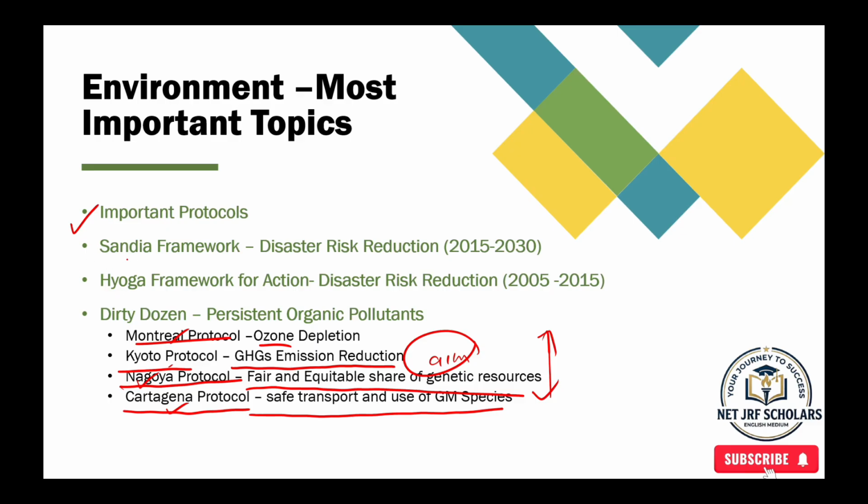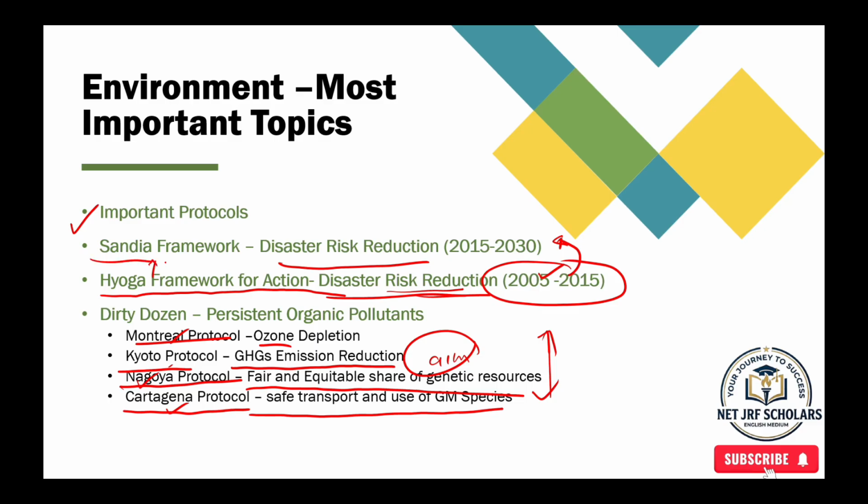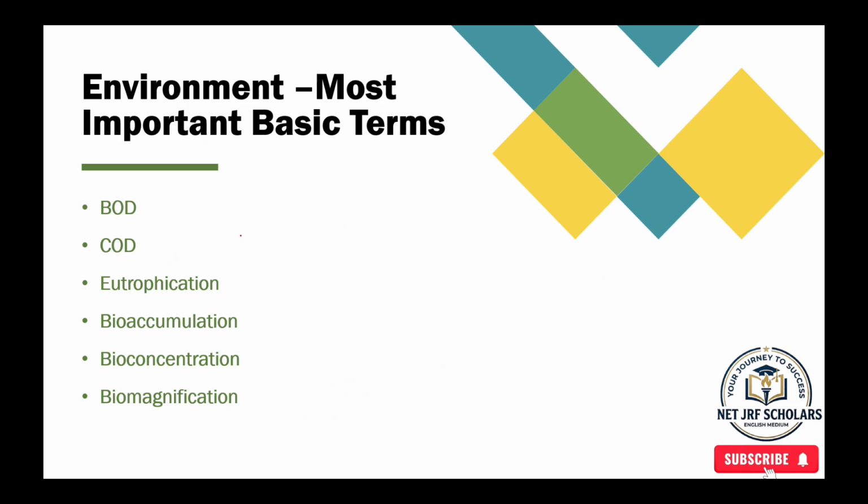Okay. And next we have two frameworks for disaster risk reduction. First is the Hyogo Framework for Action, which is for disaster risk reduction. It comes first, from 2005 to 2010. Then, as a continuation of the Hyogo Framework, we have the Sendai Framework. It is from 2015 to 2030, so it is also going to end by 2030. They might ask questions from this framework, so please read on the Sendai Framework.